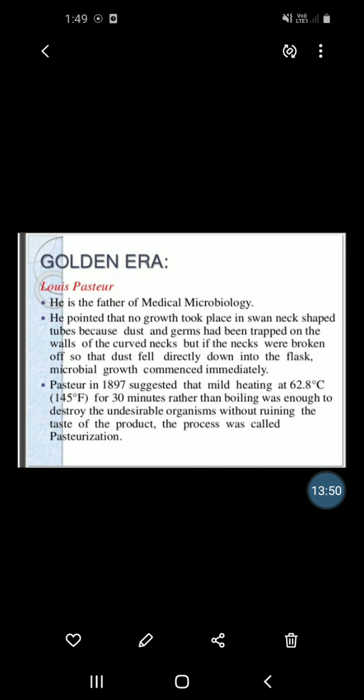So what is pasteurization? Louis Pasteur suggested that mild heating at 62.8 degrees Celsius, in Fahrenheit 145 degrees Fahrenheit, for 30 minutes, rather than boiling, is enough to destroy the undesirable organisms without ruining the taste of your products. This process is called pasteurization.